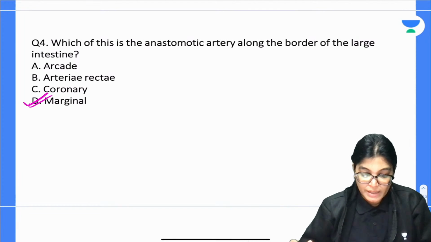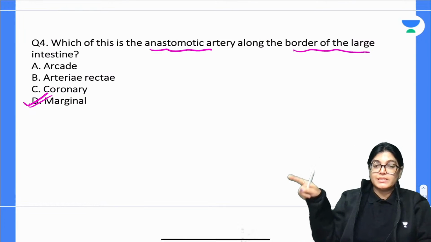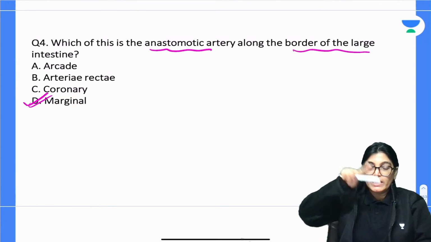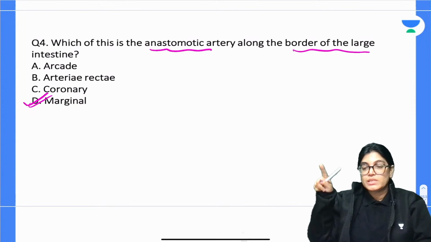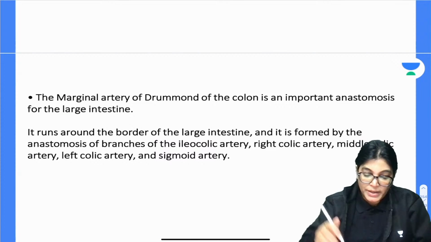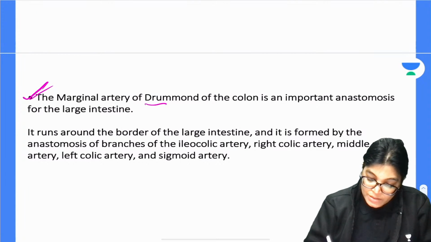Mangla is absolutely correct. Anastomotic artery along the border of large intestine, so that is the marginal artery. That anastomotic network is quite evident when you see the large intestine. I will show you that diagram also, don't worry. Actually the artery is called the marginal artery of Drummond.